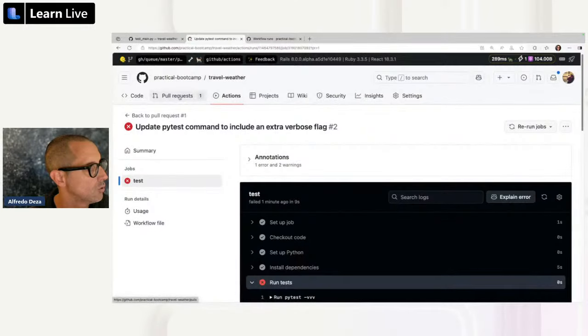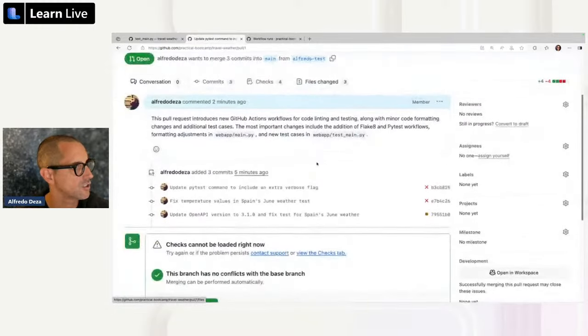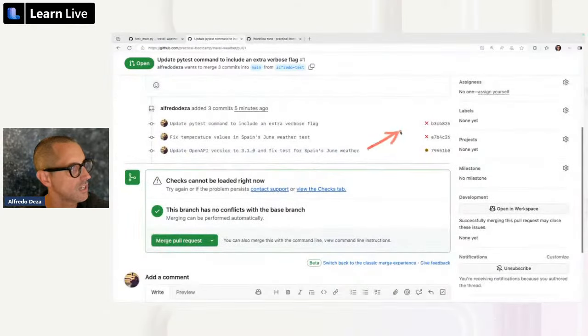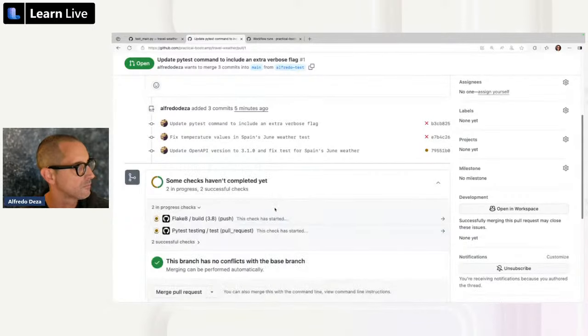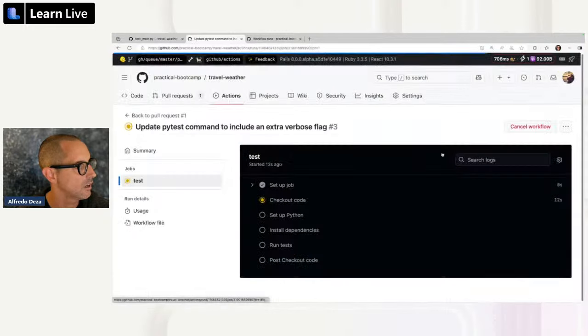Let's go back to our pull request. Our dot is here indicating that things are staged. Do you see those red ones? Those are because we have things that haven't passed in the previous commits. I'm going to reload. There we go. Flake8 is running. PyTest is running. Let's take a look at what's going on.